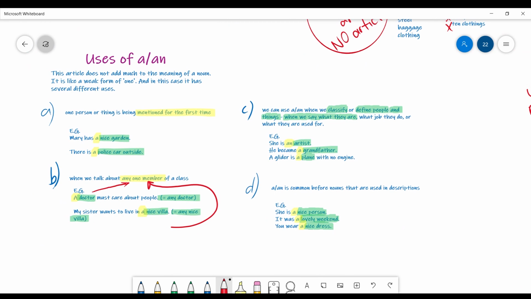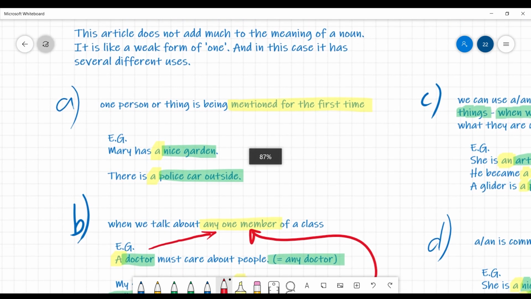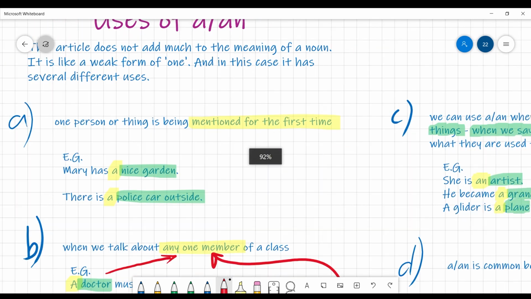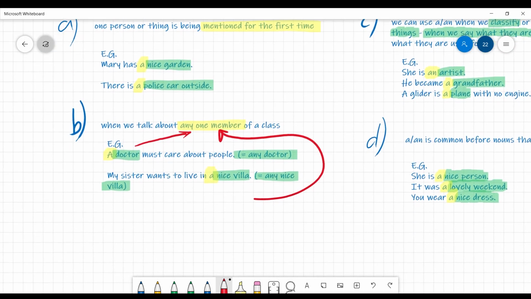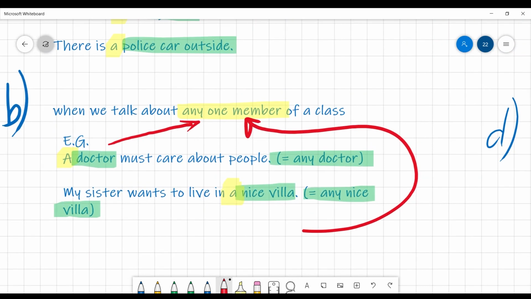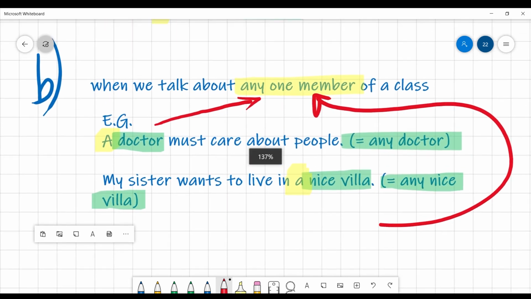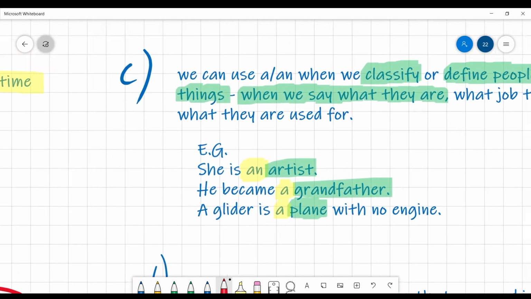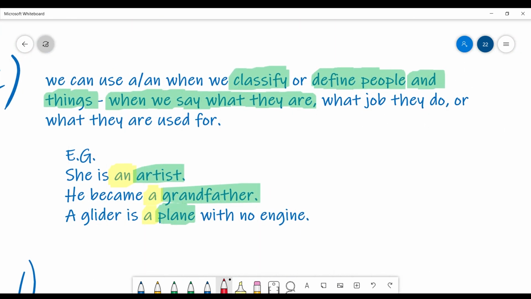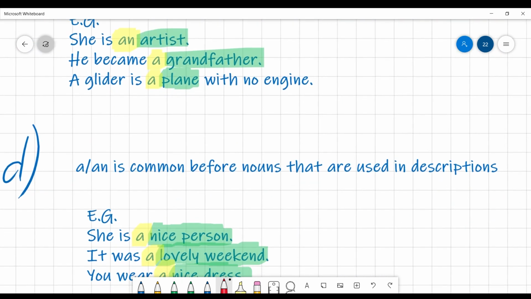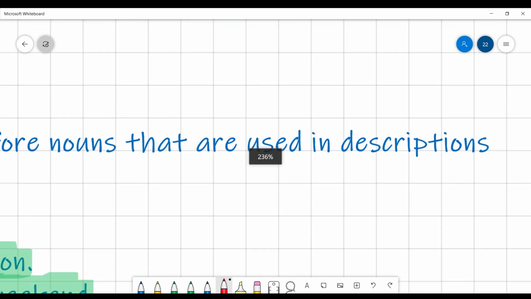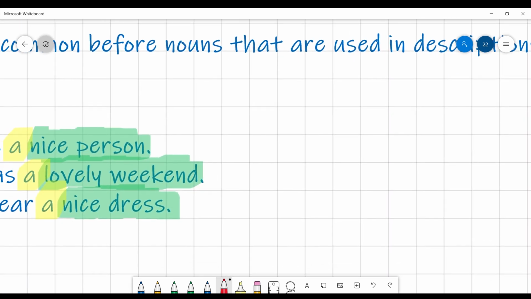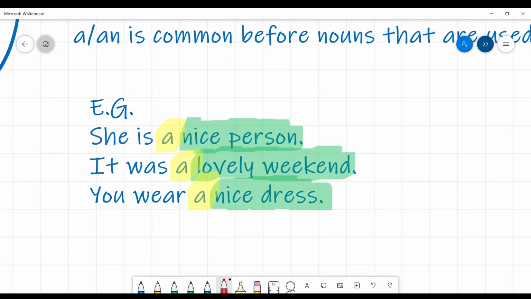Once again, a little overview about the different uses of it. The articles a or an: mentioning something for the first time, we use a or an. If mentioning something which is a member, one thing or one person of a class, we use a or an. When we are classifying, defining things, when we are explaining things, we are using a or an. And the last one, when we are describing something or giving descriptions, again, as you can see here, we are using the article a or an.